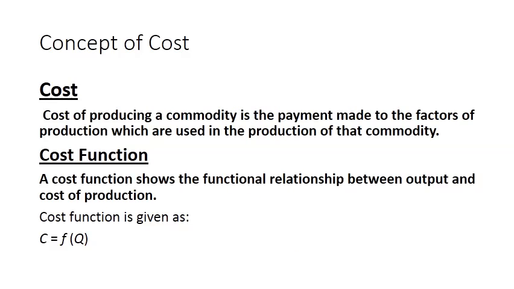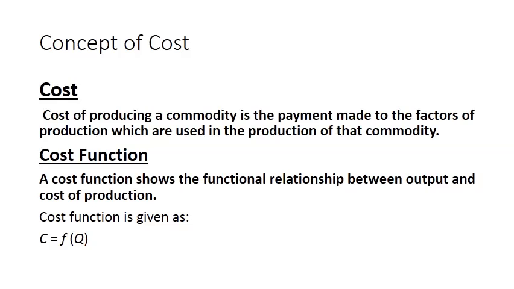What do you mean by the cost? Actually, when we talk about production, in production we use different raw materials and we purchase those raw materials either from the market or we have self-owned raw materials.